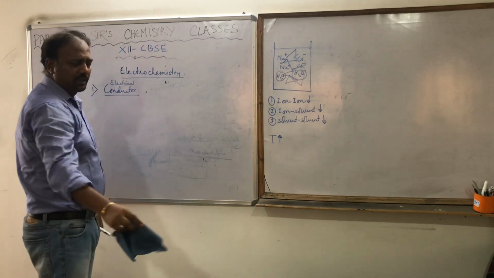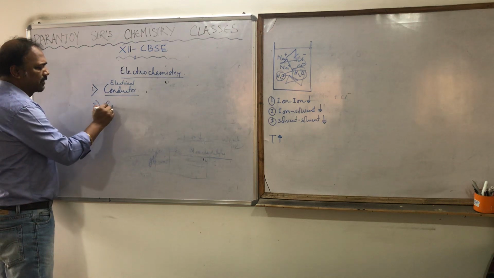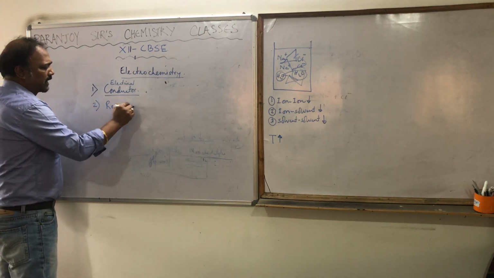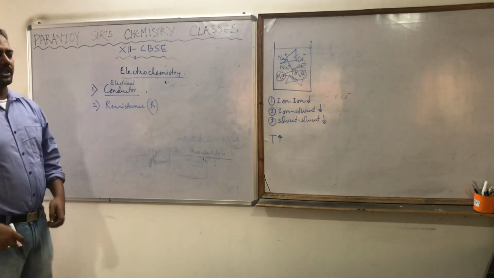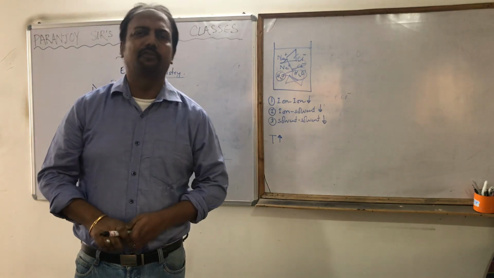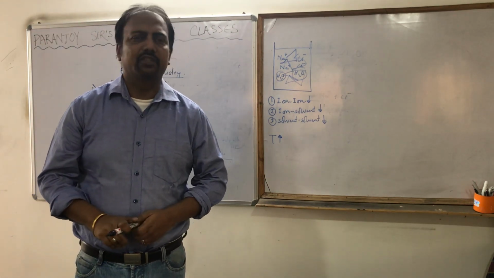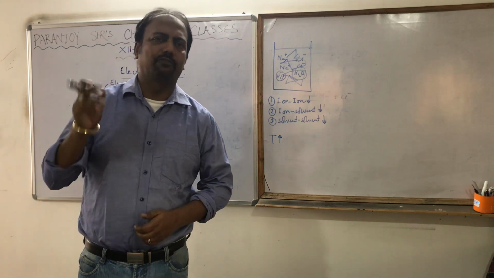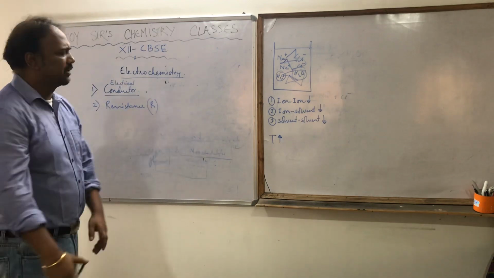Next is resistance. Hope you know this already. Resistance, which we denote by R. Obviously, resistance is the force by which the flow of electricity is opposed by the conductor. You know it. Okay. Fine.